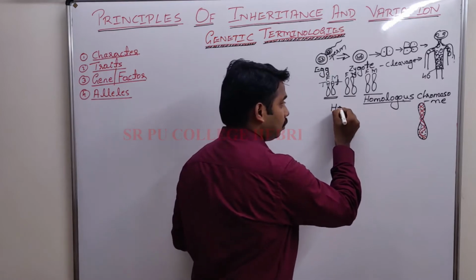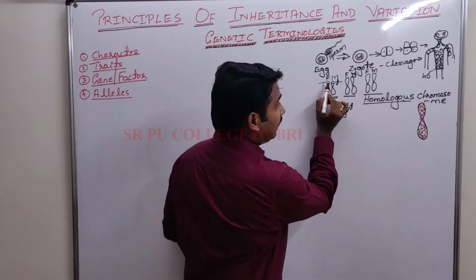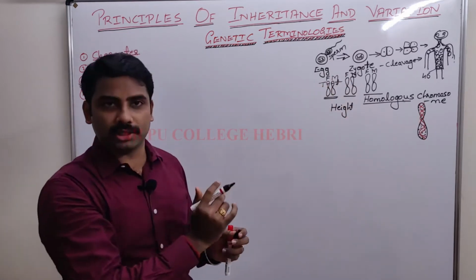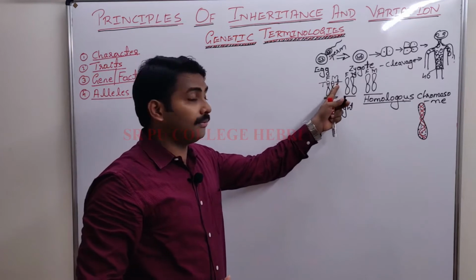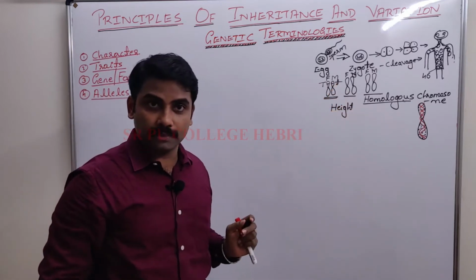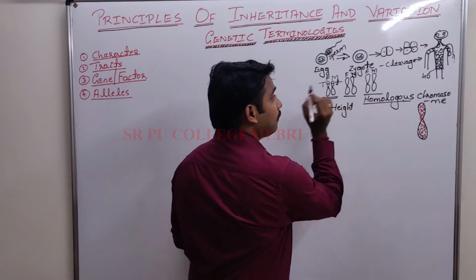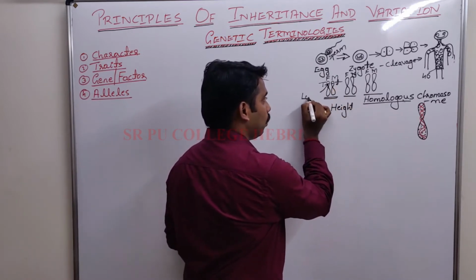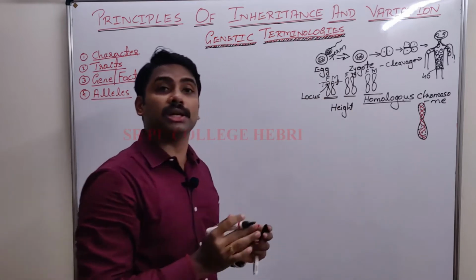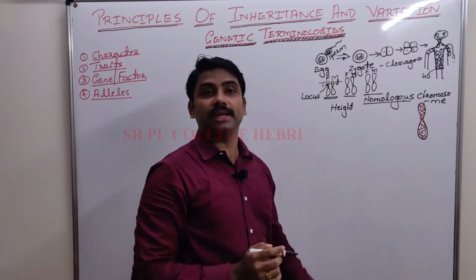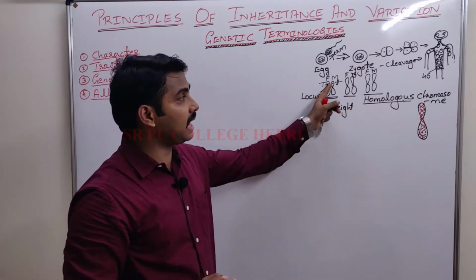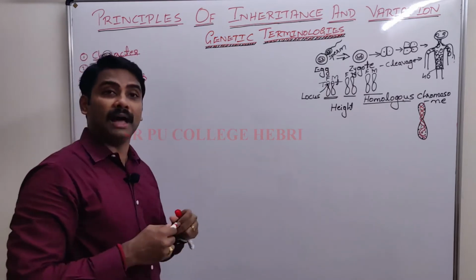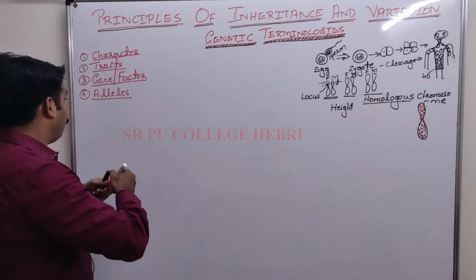There was a gene called height. Okay, at this position, that gene got slightly differed from each other. So slightly different forms of a same gene present at same locus. What is locus? The position where a particular gene is present. Genes at the same locus on a homologous chromosome are called what? Alleles.